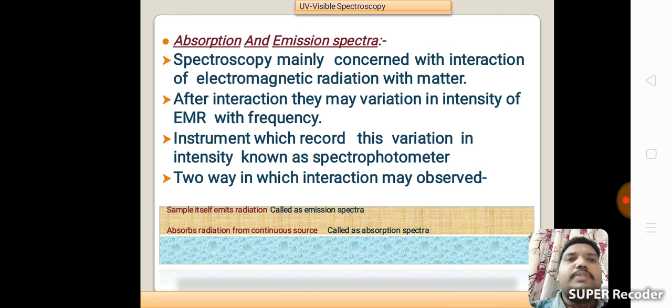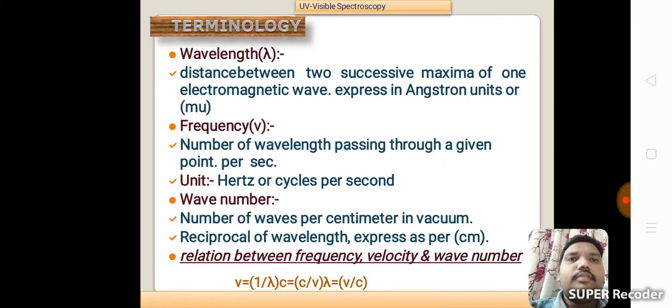There are two spectra, absorption spectra and emission spectra. Emission spectra is nothing but the sample itself emitting radiation. Absorbing radiation from a continuous source is absorption spectra. Terminology used in UV visible spectroscopy.